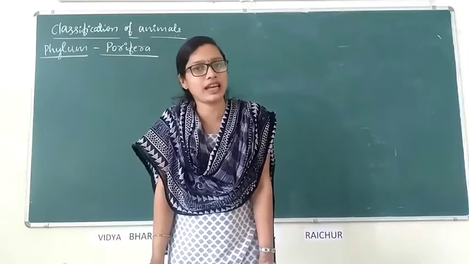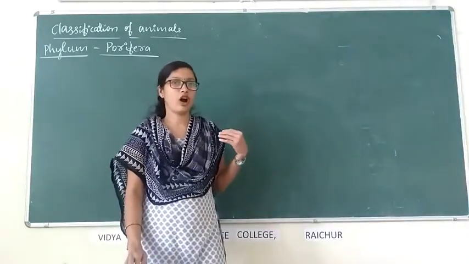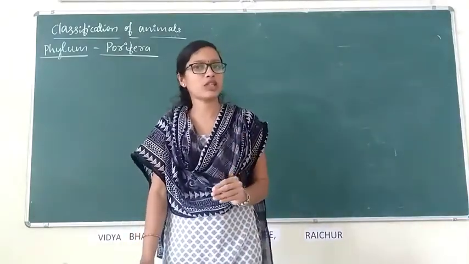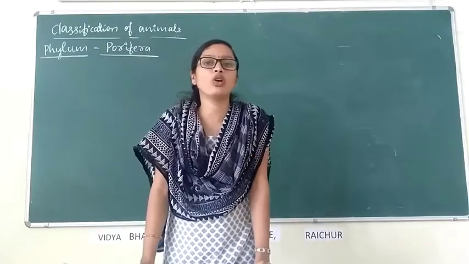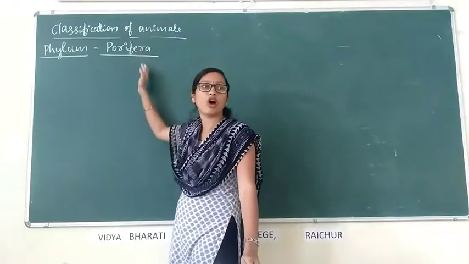Chordates are the organisms which possess notochord. Non-chordates means in which notochord is absent. First we are going to study about non-chordates.